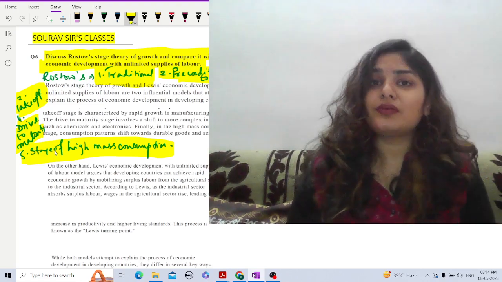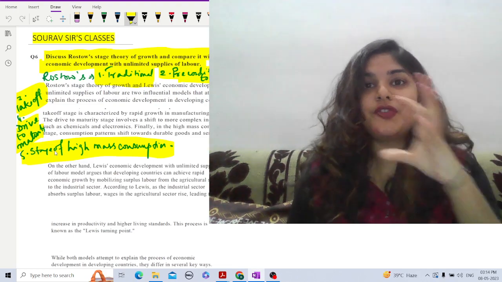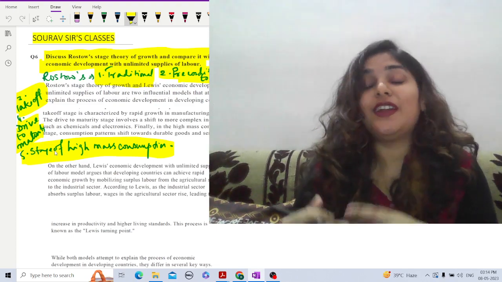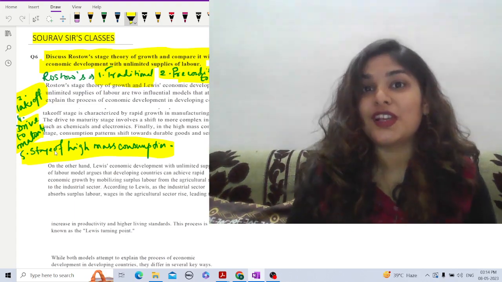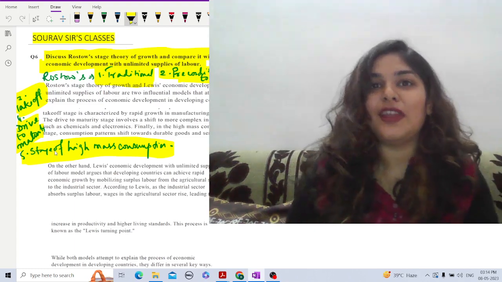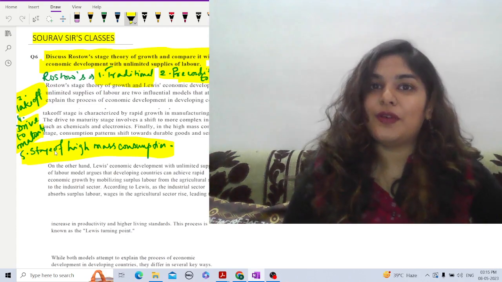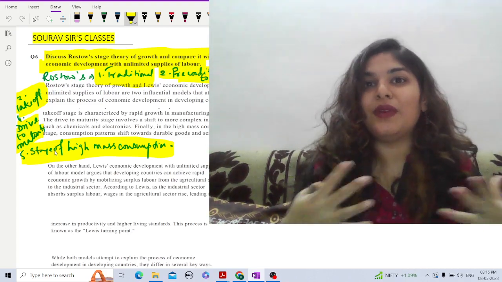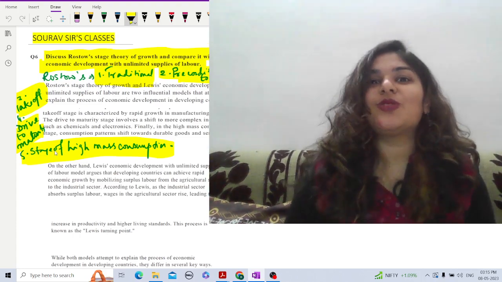In order to grow the economy, the urban sector will draw labor from the agricultural sector, where there is surplus labor, where they are disguisedly unemployed, and Lewis named it the reserve army of disguised unemployed. The urban sector draws labor from this army and uses labor and capital to produce output, generate profit, and invest more. As a result, the economy will face economic growth. This is what Lewis tried to say.